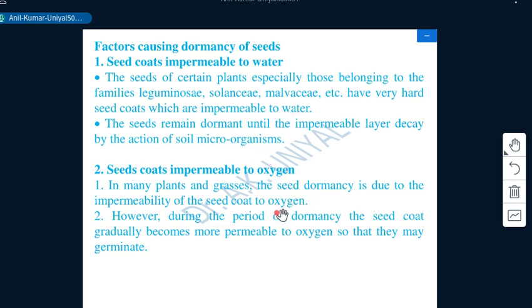Next we have seed coat impermeable to oxygen, as I have discussed here also. In many plants, grasses, seed dormancy is due to impermeability of the seed coat to oxygen. However, during the period of dormancy, the seed coat gradually becomes more permeable to oxygen, so that they may germinate in due course. But here again we have two types of seed coats. One is very hard, unable to crack whenever needed, and the other is thin but impermeable to oxygen and moisture. Both are causes for external seed coat dormancy, which is coming in upcoming slides.